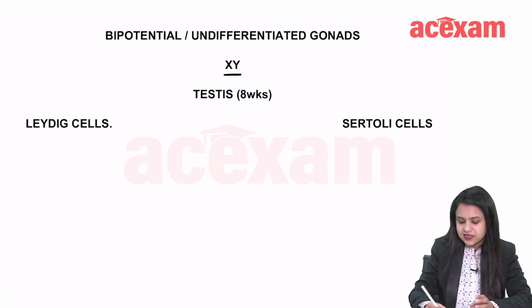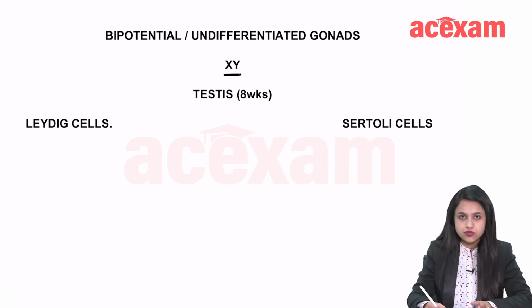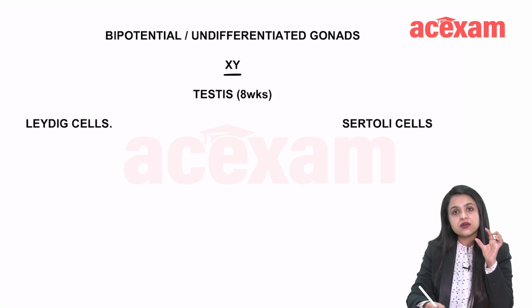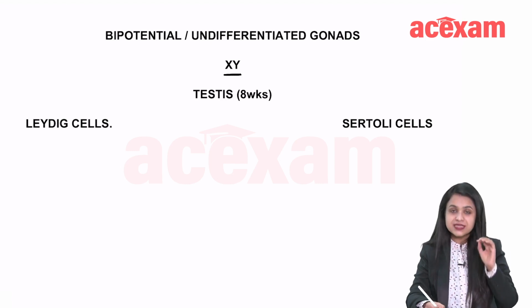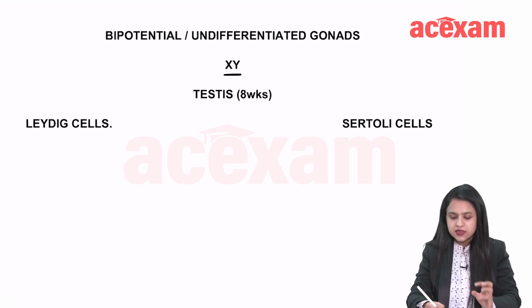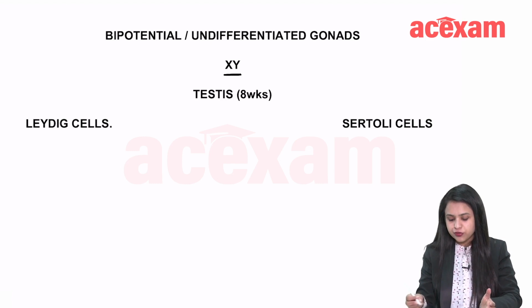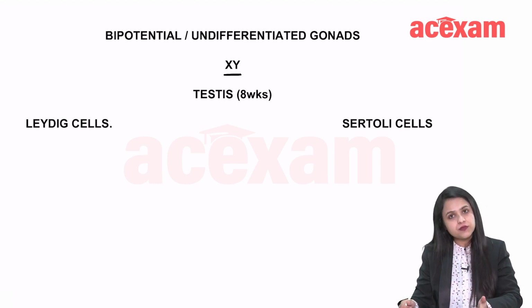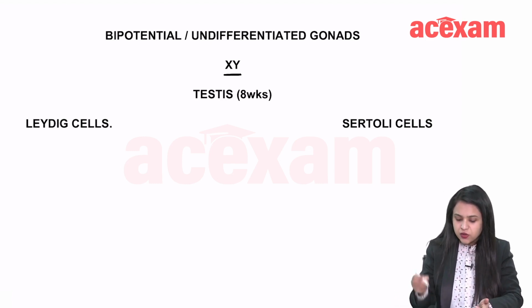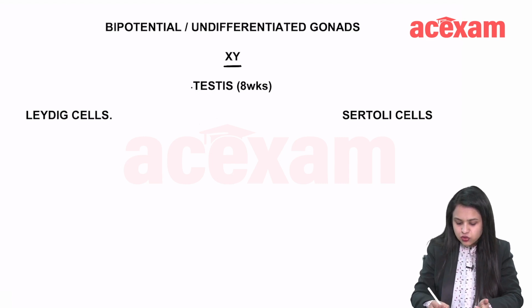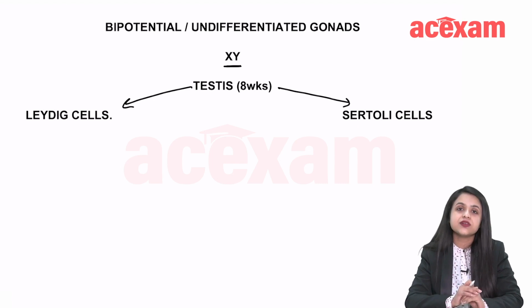So if the fetus has a Y chromosome, if the fetus is a male fetus, genotypically male, the Y chromosome has a gene called the SRY gene. The SRY gene, which is present on the short arm of the Y chromosome, basically triggers the gonad, and the gonad is formed into testes by 8 weeks of gestation. Now this testes has 2 types of cells. We have Leydig cells and Sertoli cells in testes.